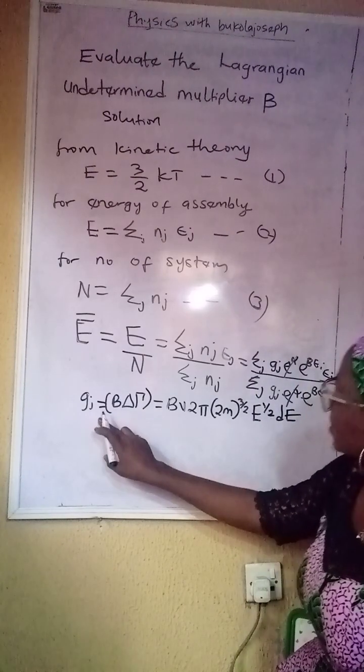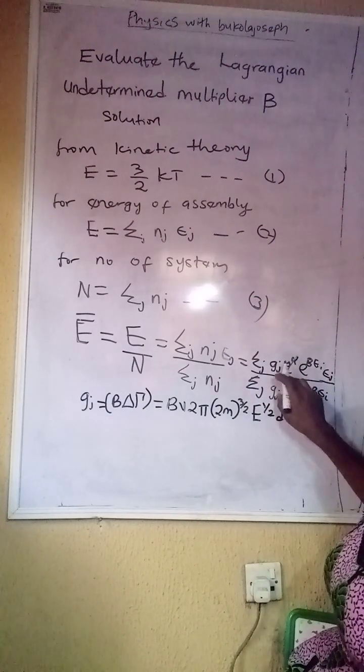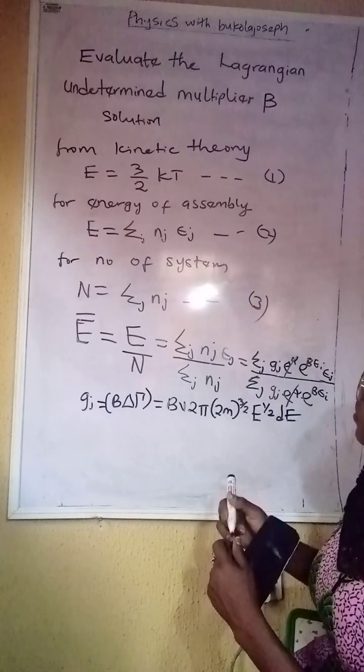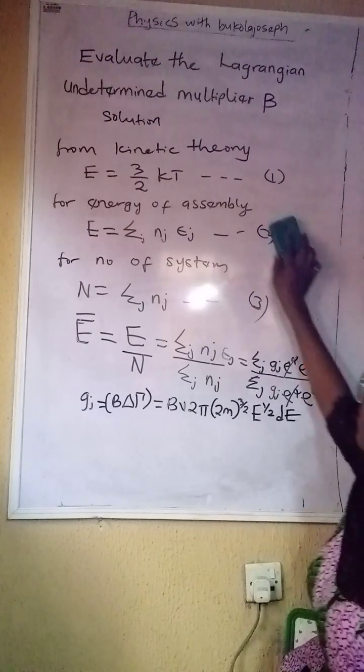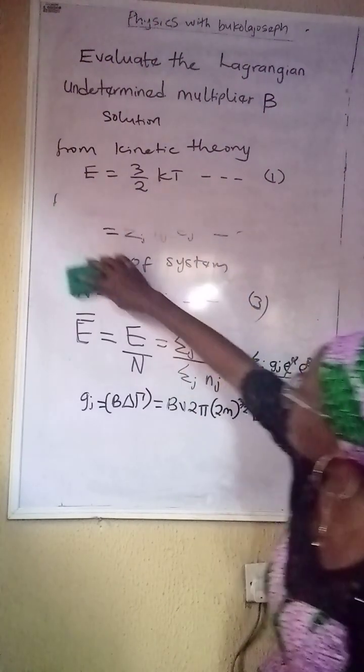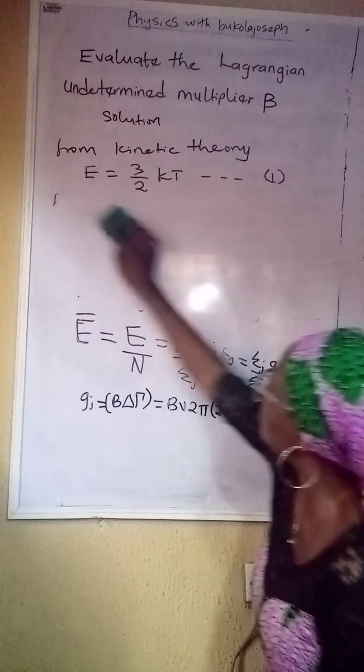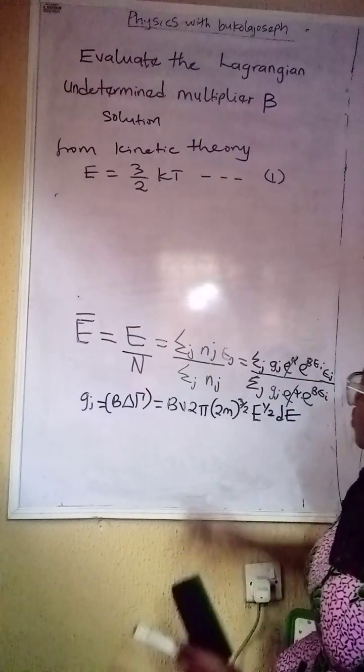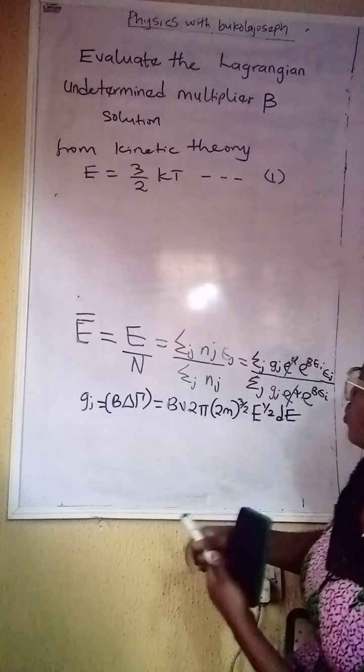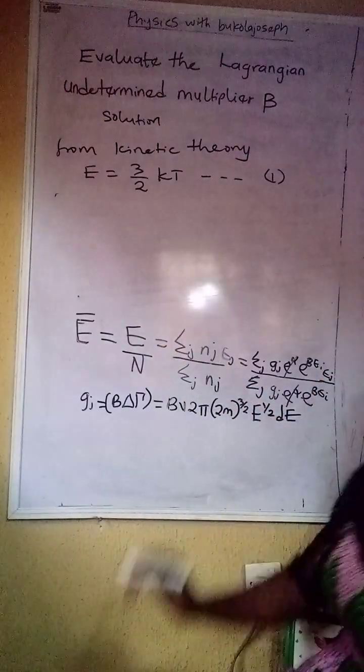So we are going to be substituting Gj into what we have here. I don't think we need this information, so I'll wipe it. So we'll substitute this into this equation.